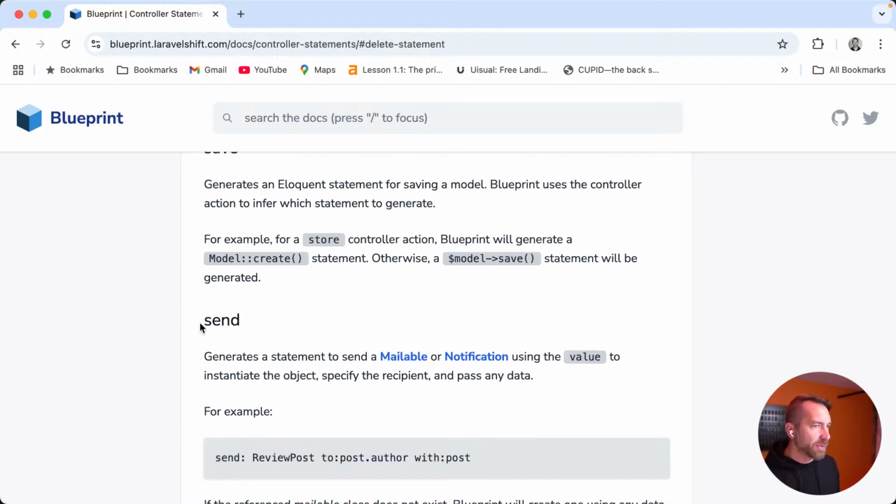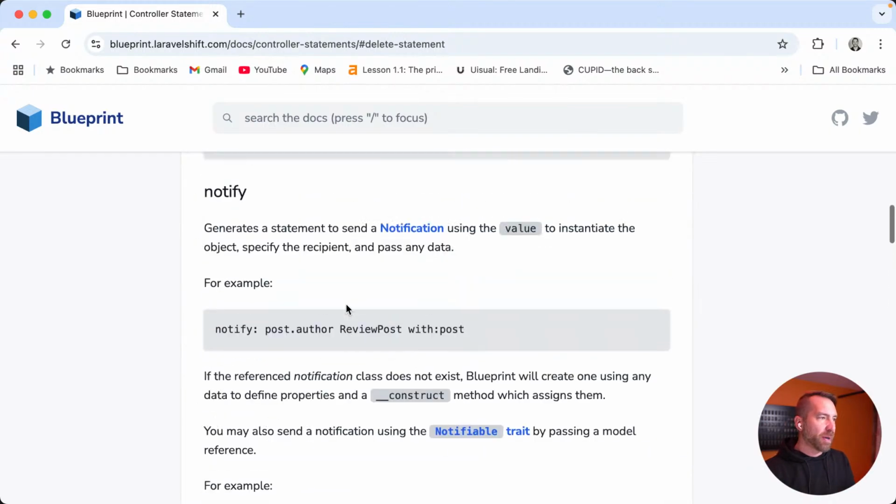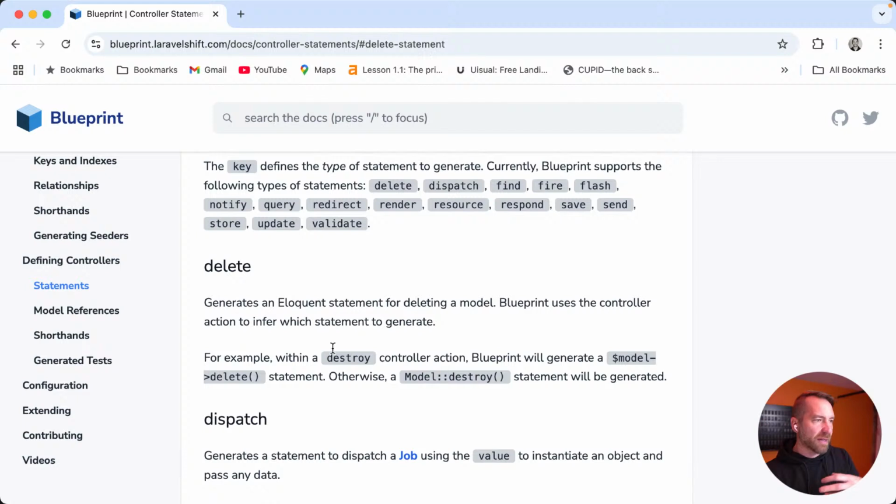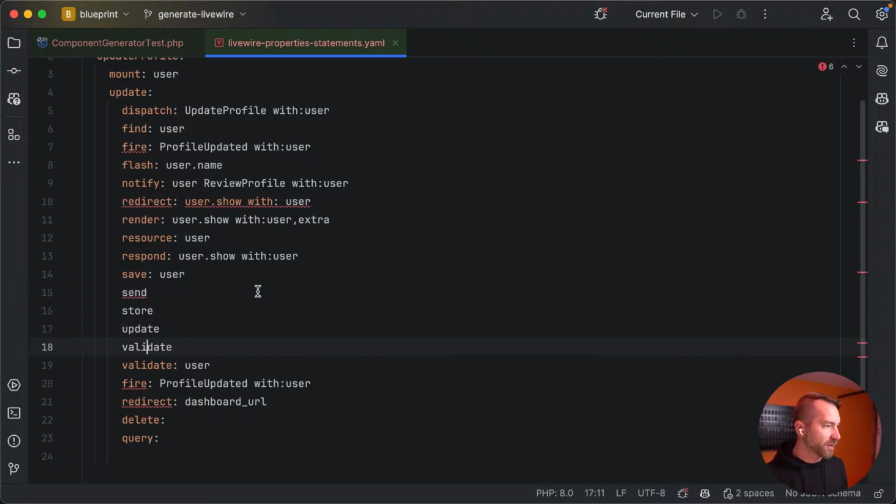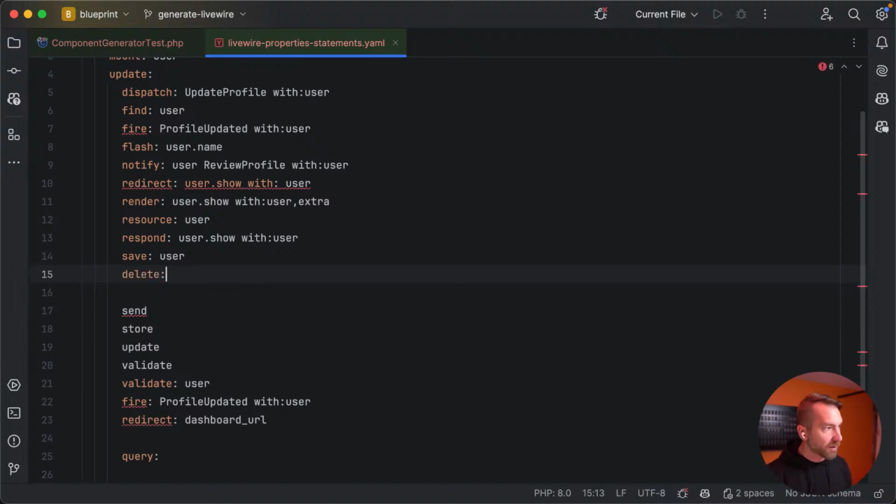Again, the documentation will need to be updated with these notes, like within the context of a Livewire component, you will get model save. So I think this helps because now that we've punted on delete, now that we kind of read save, we know that, again, within the context of a Livewire component, the assumption is this is a model that you're calling it on. So you're calling delete user, and it should therefore generate this arrow user arrow delete. It would default to this. So that helps us bring this back to life. Up here, they should generate effectively the same thing.